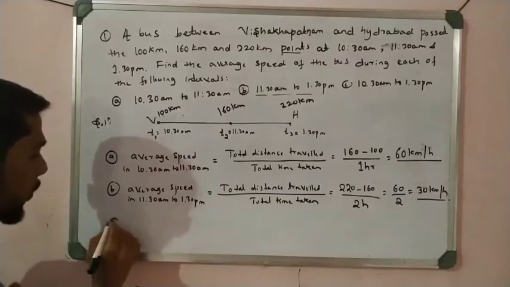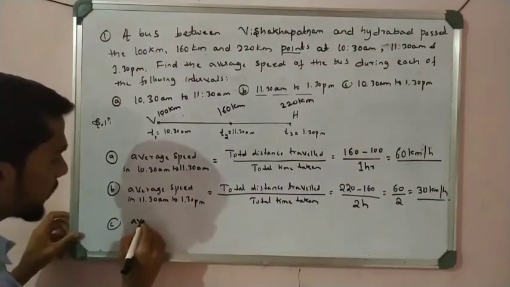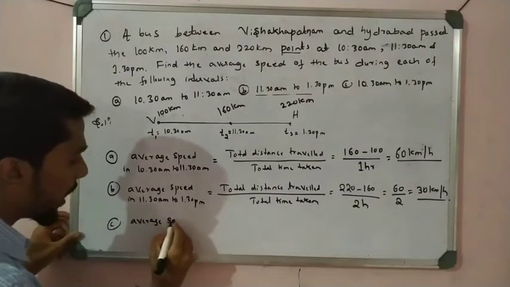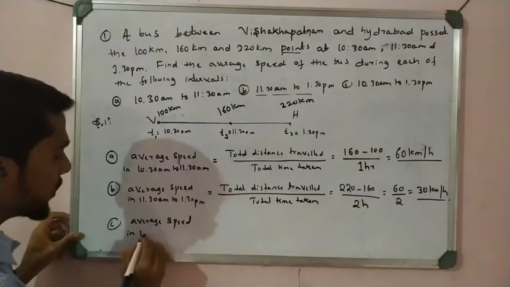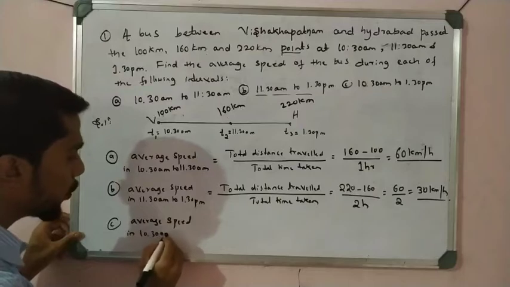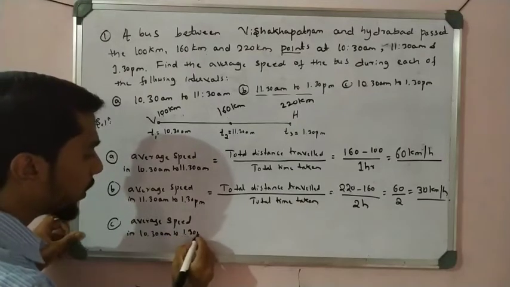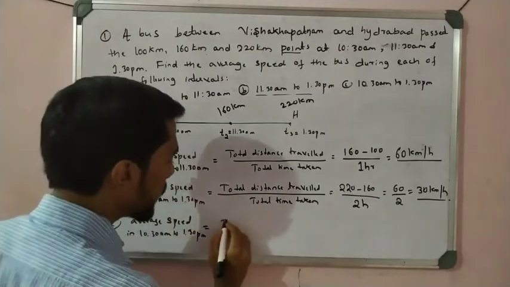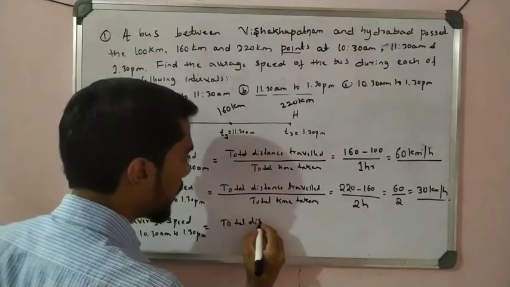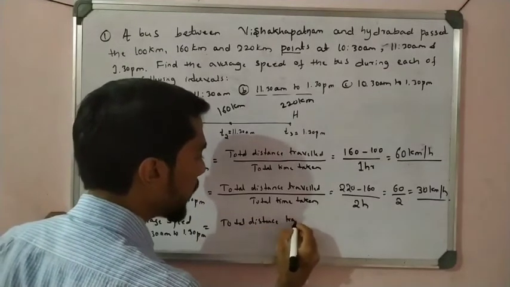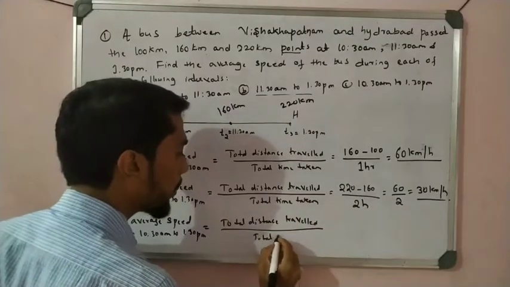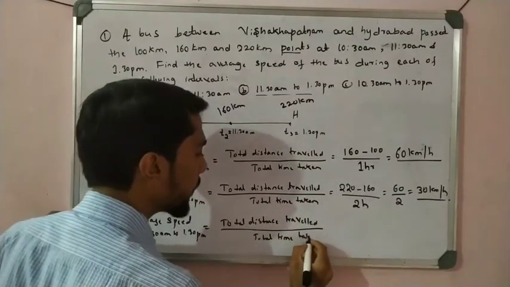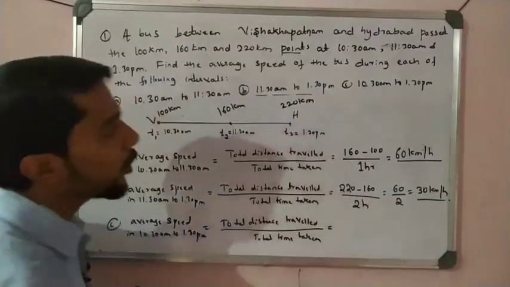Now let us see the whole journey. Average speed in between, how much here? Whole journey, that is start from Visakhapatnam to Hyderabad, whole journey, how much here? So it's simple, total distance traveled, right, and divided by how much? Total time taken, right?